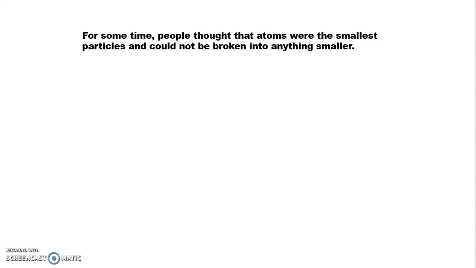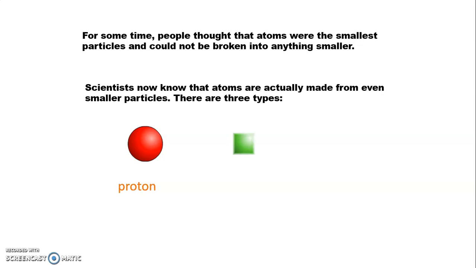Sometime people thought atoms were the smallest particle and could not be broken into anything smaller. Means an atom is the smallest particle that can neither be broken down into simpler ones. But after study, scientists know that atoms are actually made from even smaller particles. How many particles are there? There are three types of particles: proton, neutron, and electron. Proton having the positive charge, neutron having the neutral charge, and electron having negative charge.